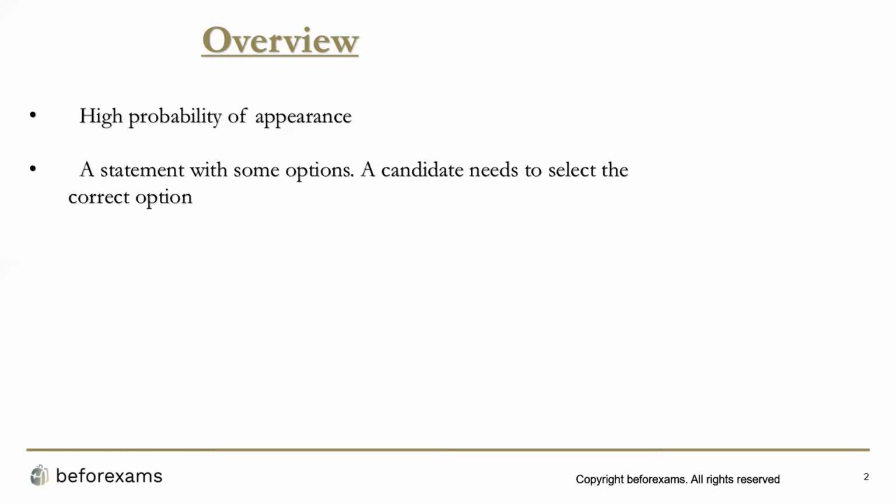Now what the examiner does is they try to confuse the candidate by giving the same keywords for two options, but the meanings are different. So what the candidates get confused by is the keywords, and they end up marking the answer wrong. So in multiple choice type of questions, you have to read the passage carefully and you have to understand the options very carefully.